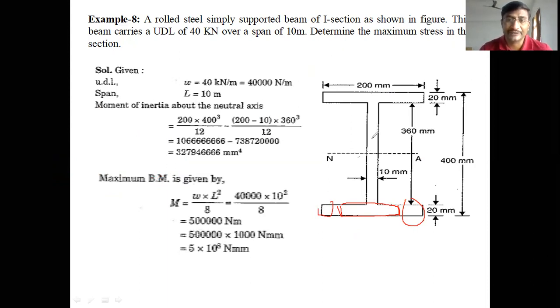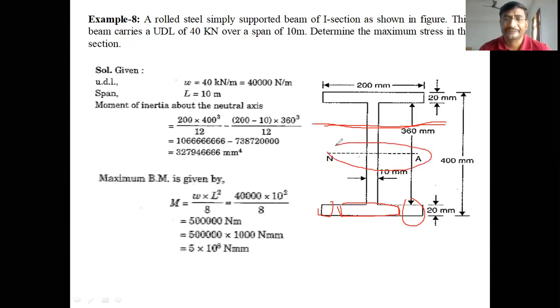The neutral axis is nearer to the maximum length flange, because the weight of the total section is moved to the maximum length flange. Therefore, the neutral axis is not at the mid depth, but near the maximum length flange.